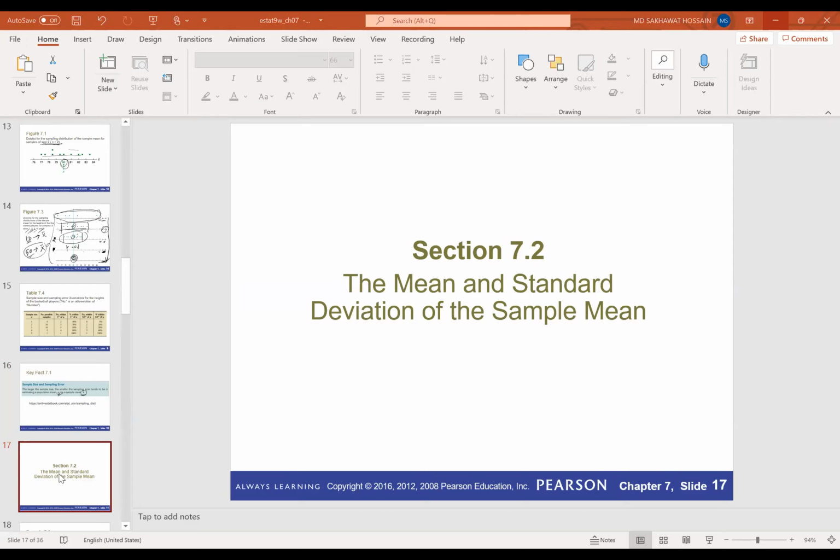Okay, thank you. The second section is about the mean and standard deviation of the sample mean. Since the sampling distribution of X bar is also a distribution, it should have a mean and a standard deviation, right? So now we'll discuss how to calculate the mean and the standard deviation of X bar.